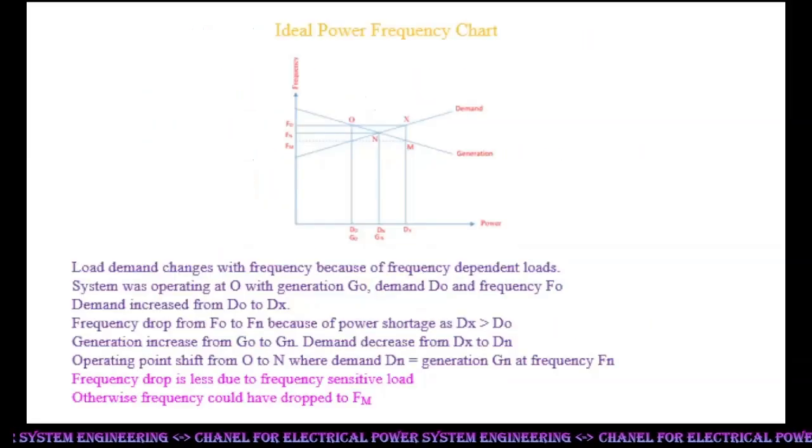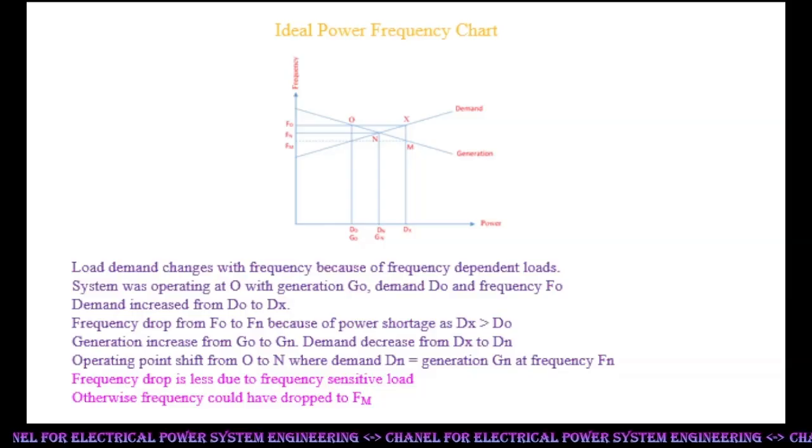Therefore, the ideal power frequency chart may be like this. Load demand changes with frequency because of frequency-dependent loads. The system was operating at O with generation Go, demand Do and frequency Fo. Demand increased from Do to Dx.